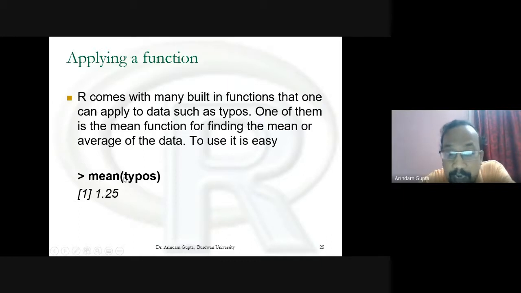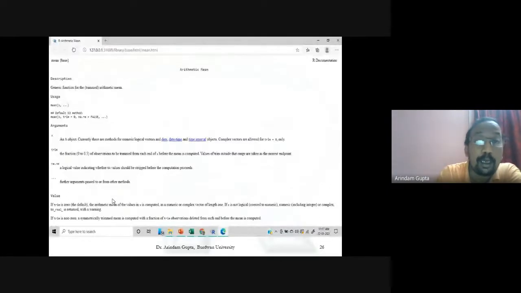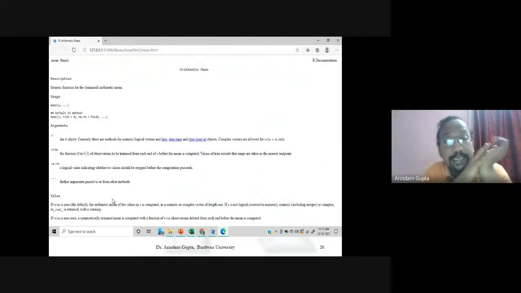Already in the typos variable, we have the data. Then we get mean of typos, and we get 1.25. First, preliminary analysis. If we go to the help menu of mean, this window will appear.